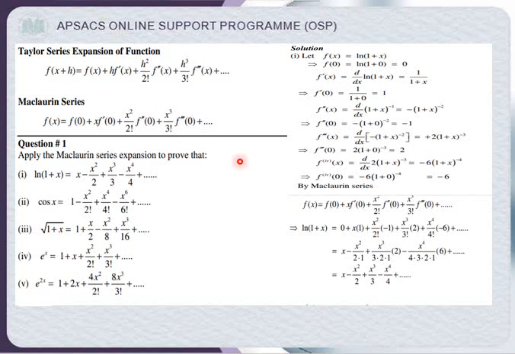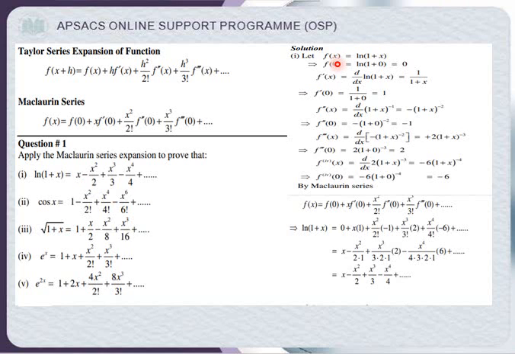Now apply the Maclaurin series expansion to prove that ln 1 plus x is equal to x minus x square upon 2 plus x cube upon 3 minus x raised to the power 4 upon 4 plus, and so on. You have to prove that it goes to this expansion.